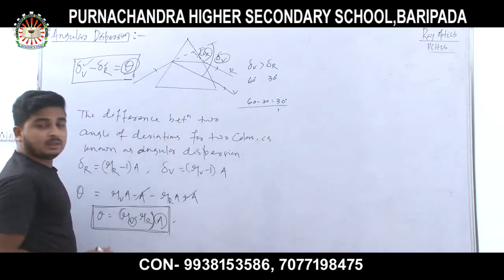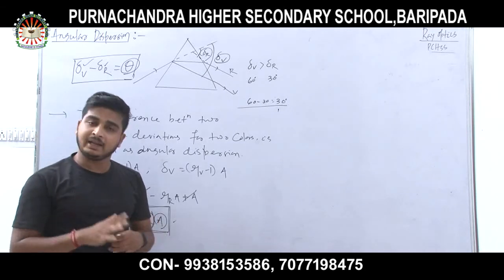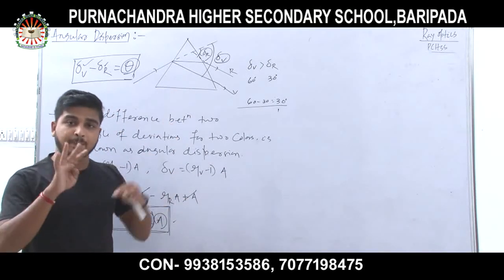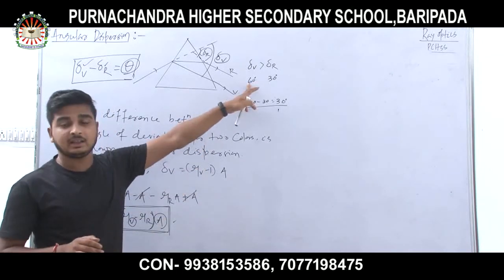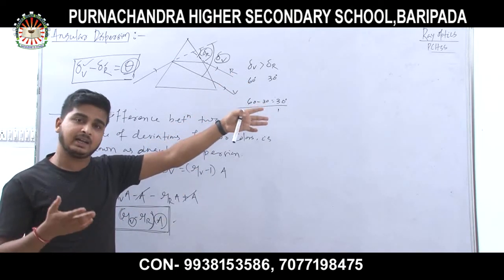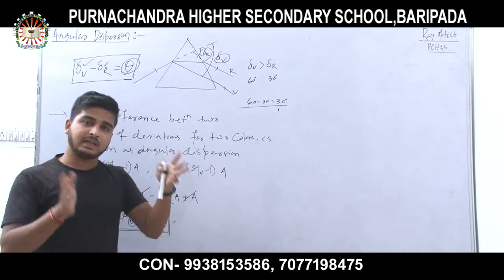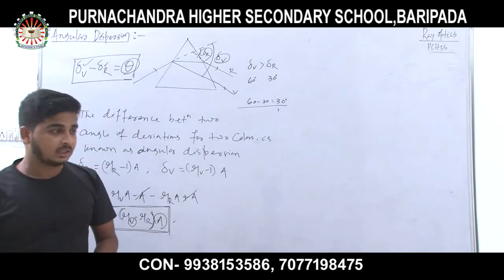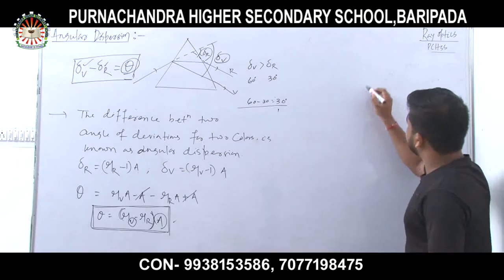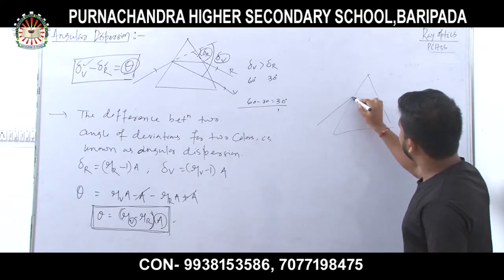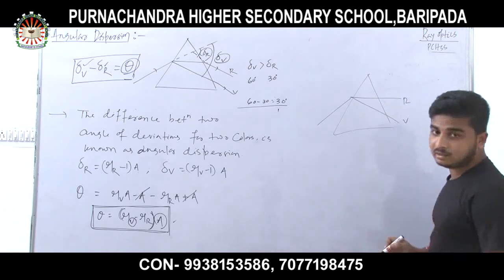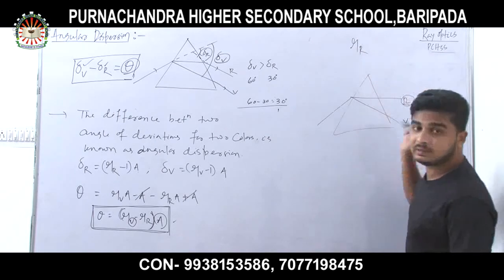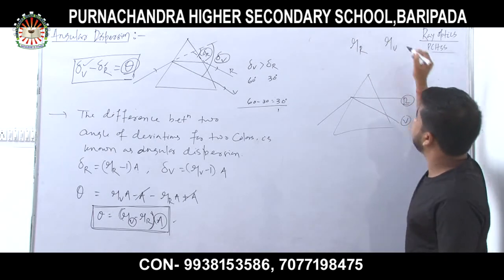Now, for the seven colors the prism has seven different refractive indices. It means for red there is a refractive index, for violet there is a different one, and for green, blue, indigo, orange, for every color the prism has a different refractive index. But the extreme colors are what? If a prism is there and this is red color and this is violet color, then for red color the refractive index is mu R, and for violet color the refractive index is mu V.